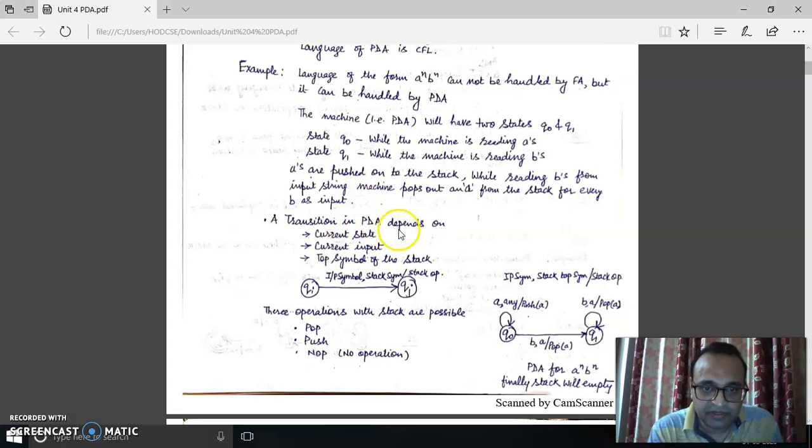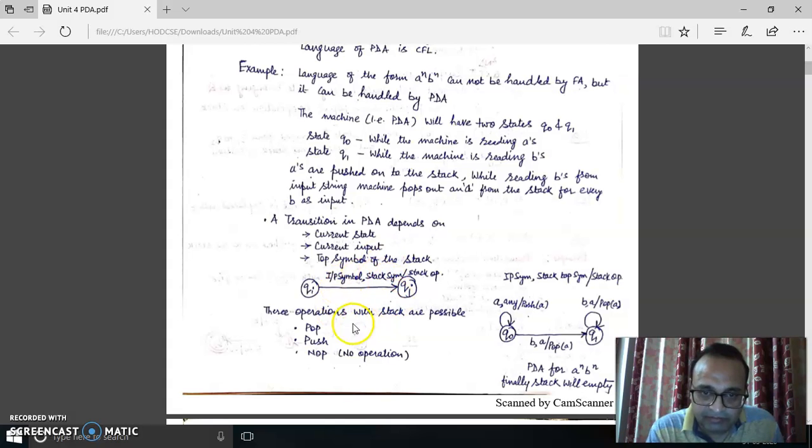The transition of PDA depends on three things. One is the current state, another is the recently read symbol, and the top symbol of the stack. So these three things govern the transition of the PDA. One is the current state of the machine, another is the recent input symbol from the input tape, and the third one is the stack top symbol. What is the stack top symbol at that time when the recently read input symbol is there?